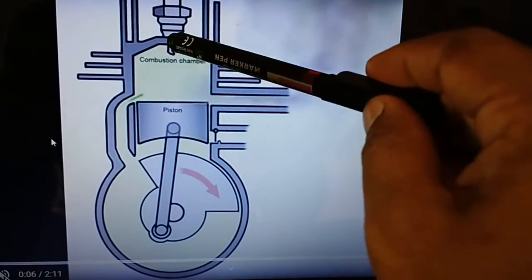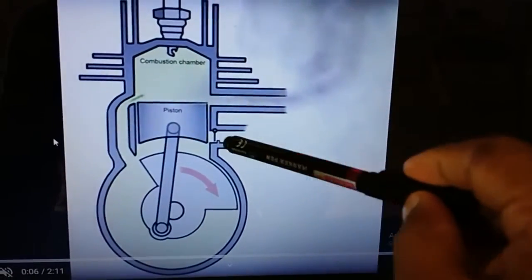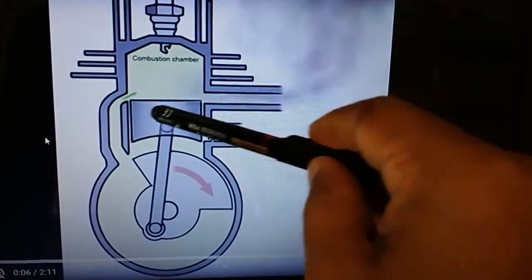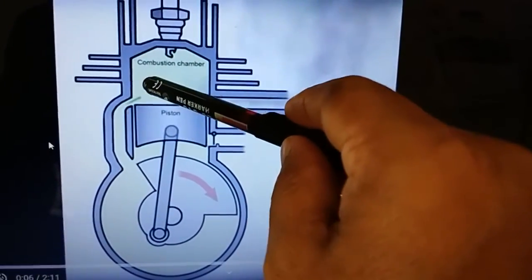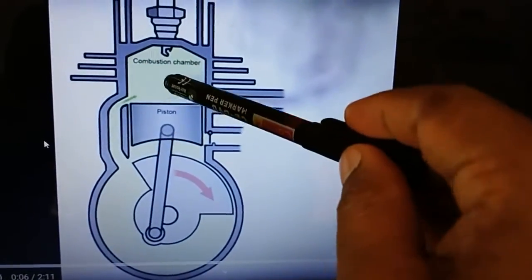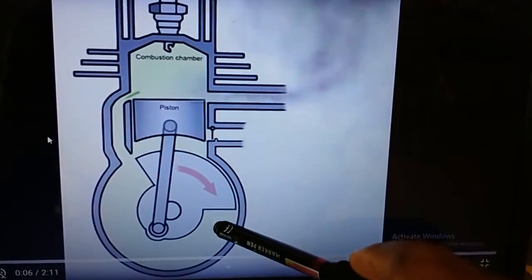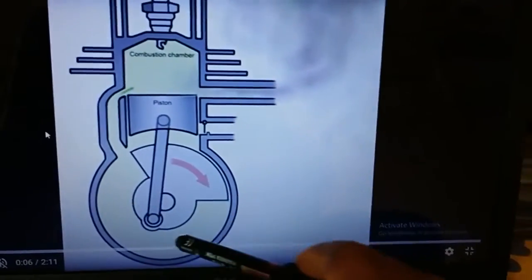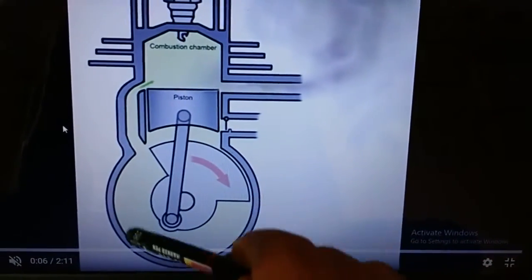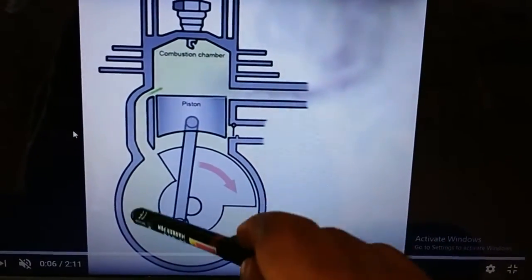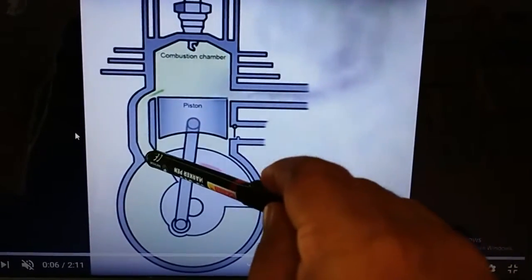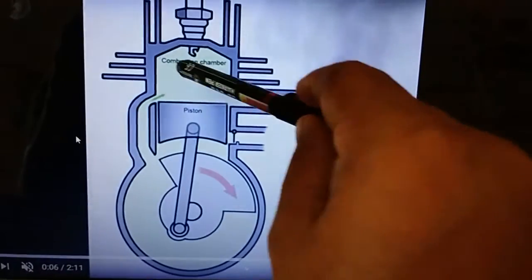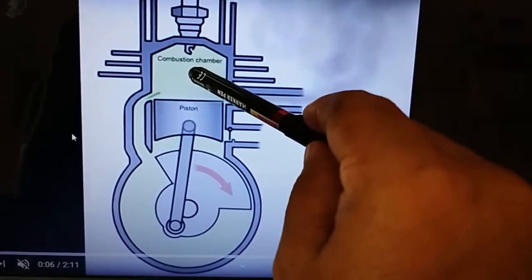In this situation, the air-fuel mixture we collected previously in the crankcase will transfer through the transfer port into the engine cylinder.